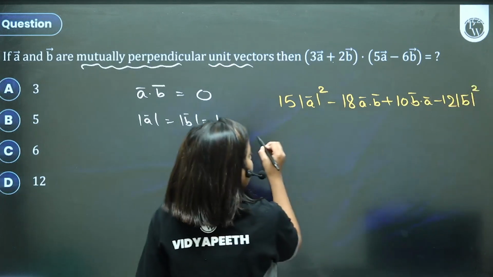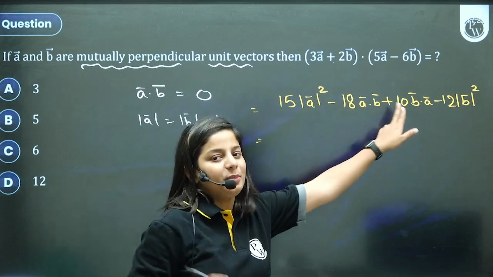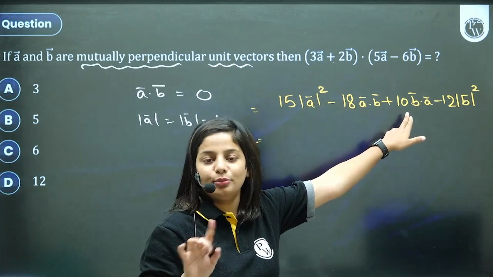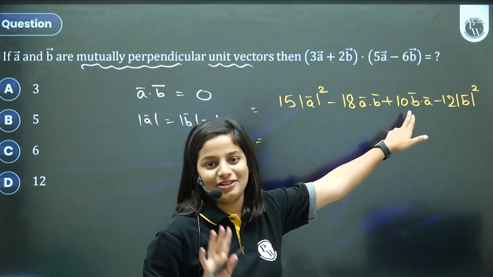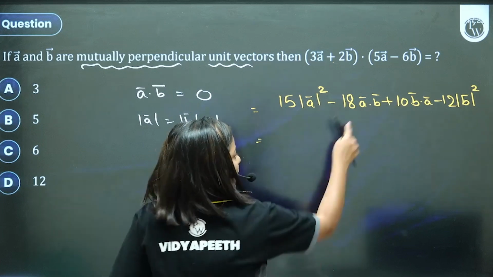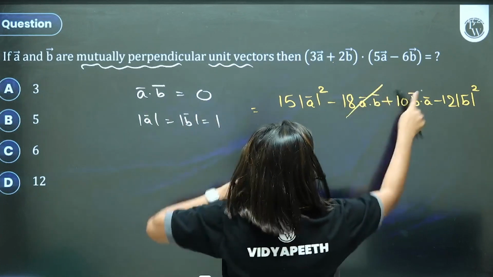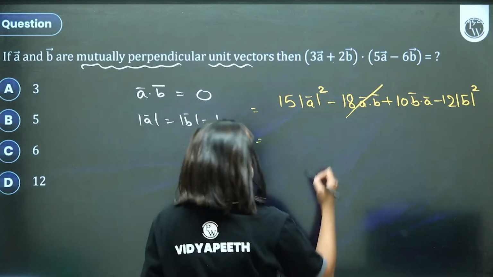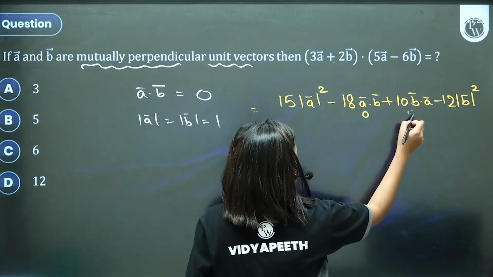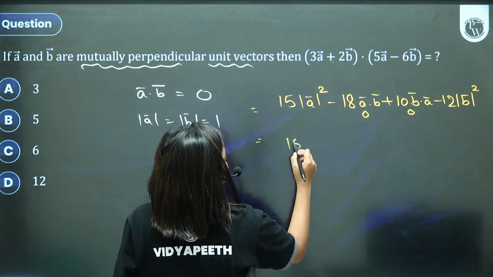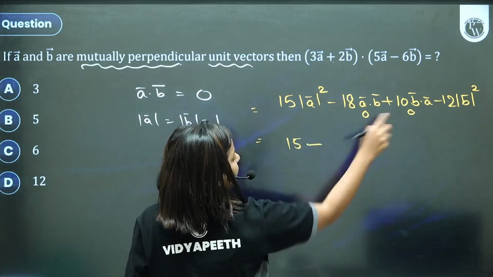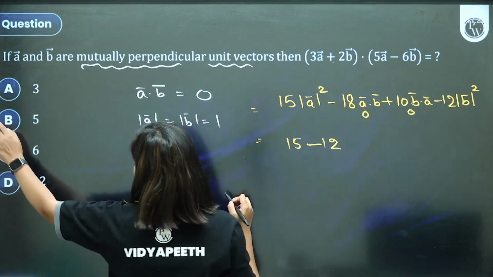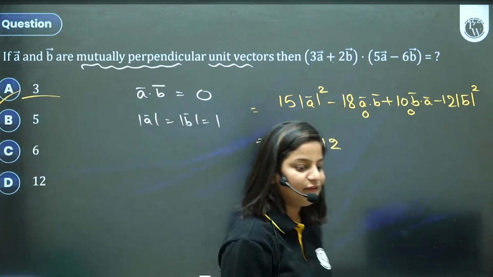Pyare bachcho, you all know that A dot B and B dot A are same. In dot product, they are same. In cross product, there's a minus. So A dot B, it's 0. I may simply not write them. They're not getting cancelled, it simply is 0. So 15 times magnitude of A is 1 and 12 times magnitude of B is 1, so the answer will be 15 minus 12, 3.